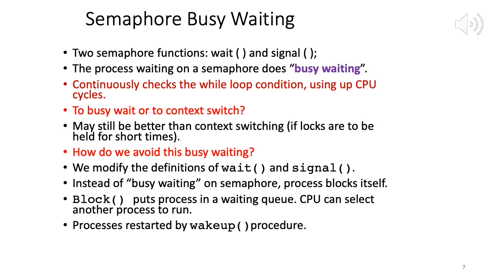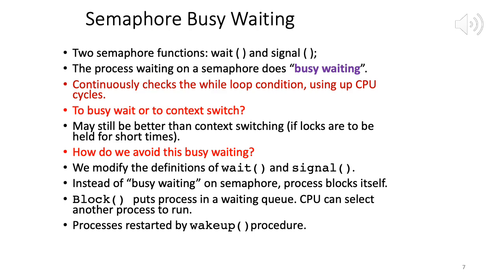And of course, to check the value of the while loop, instructions have to be executed. So CPU time is used up. So we call this busy waiting, which means it's essentially checking the value of the while. So the question is, why not do something more useful, right? Why not give the CPU to some other process, instead of that process or that bunch of processes doing busy waiting.